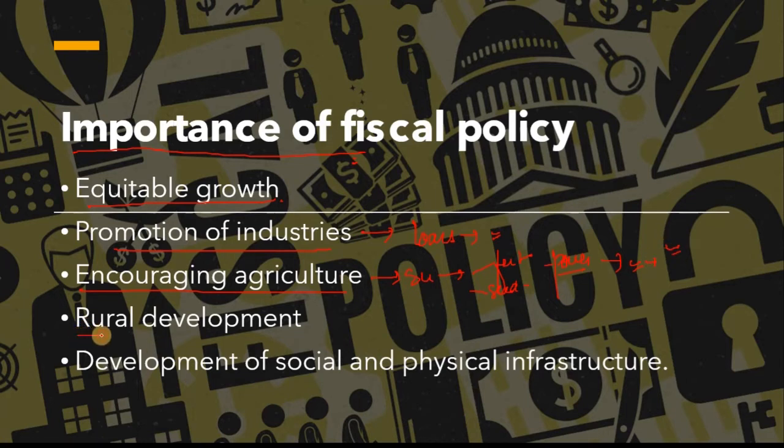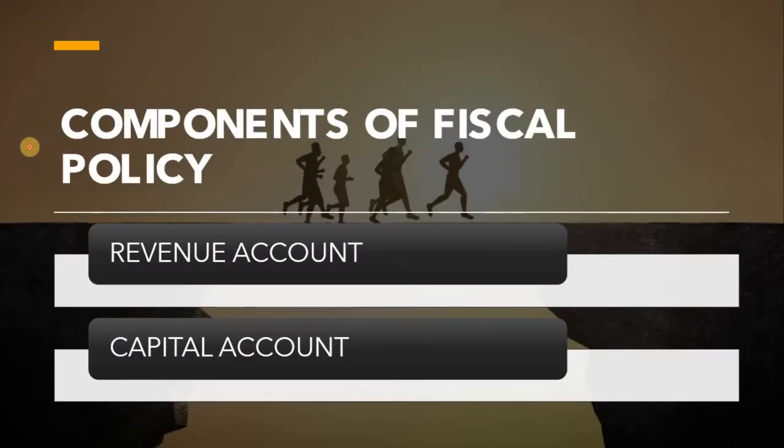Next, it is very important for rural development and for the development of social as well as physical infrastructure. Physical infrastructure includes roads, railways, etc., and the social infrastructure includes health, hospitals and schools for education. Now, what are the components of fiscal policy? Basically it has two components. One is revenue account and one is capital account. Capital account is basically for long-term projects and the revenue account is for short-term processes and products.